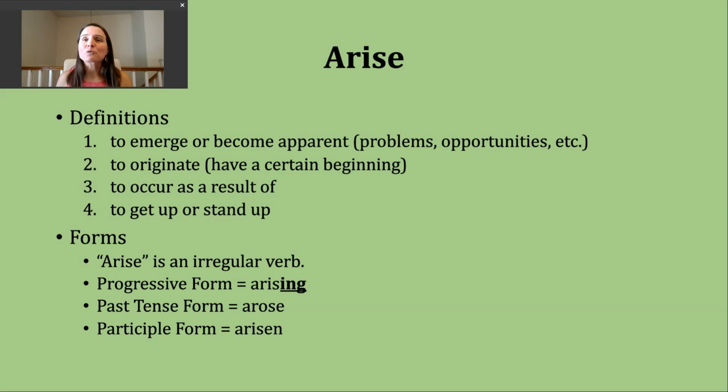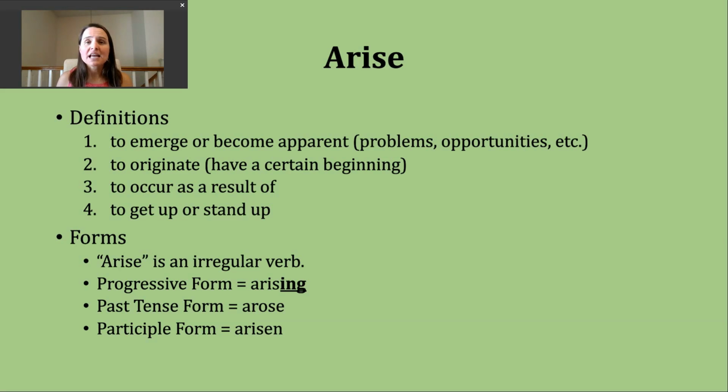A third way arise gets used is to mean to occur as a result of something else. And a fourth way you might hear arise used would be to get up or stand up. We'll talk about some more meanings with phrasal verbs in just a moment, and you'll see some connections to these kind of original definitions. But first, I want everyone to know that arise is an irregular verb.